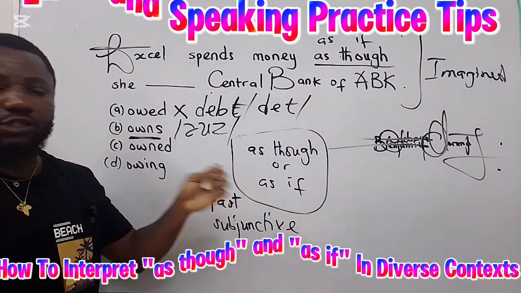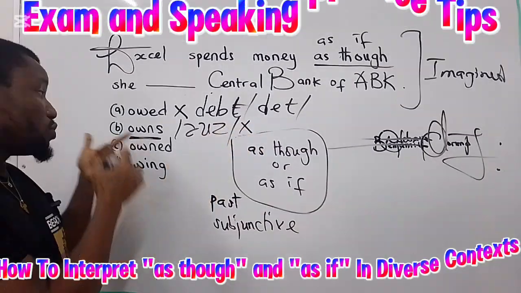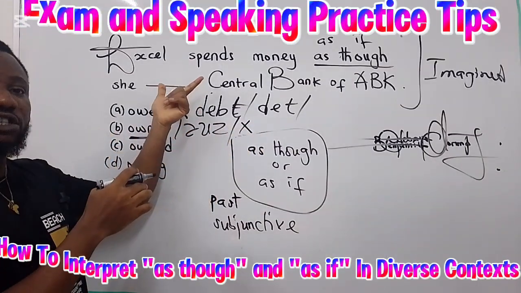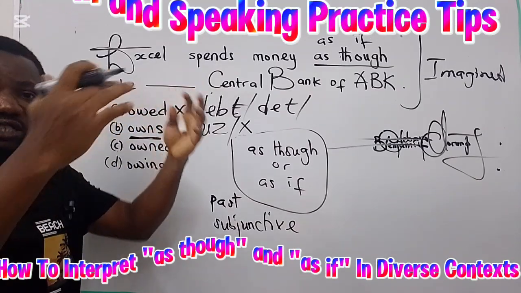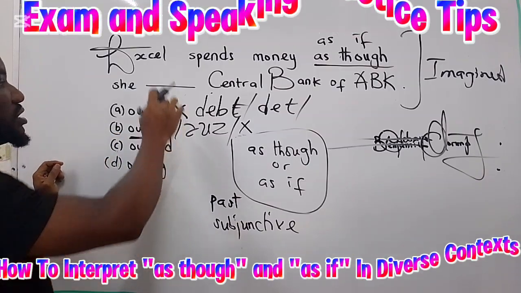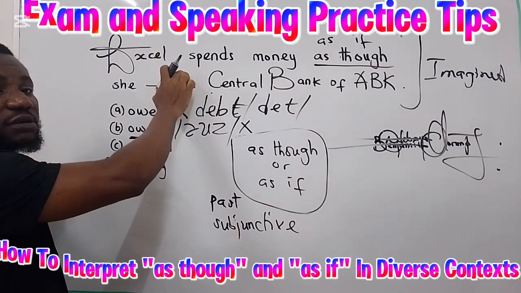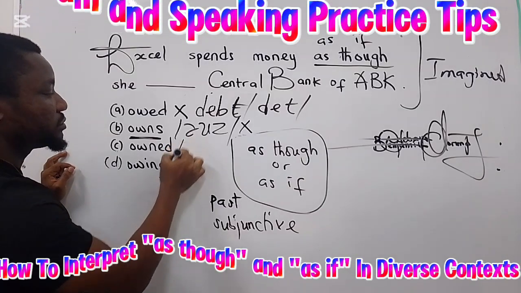It has to be in the past or in the subjunctive case. So that's why this option is wrong. Although this meaning is what fits into the situation, right? Owns, have, possess. And of course, you know that this is wrong because we can't have a simple present tense verb in this case.